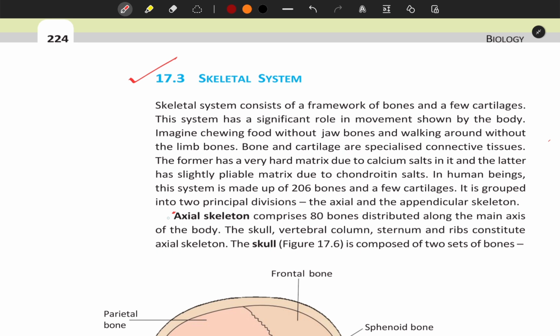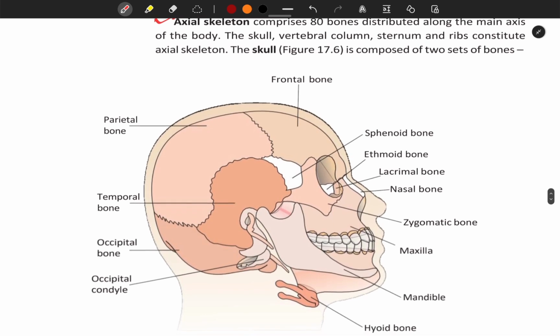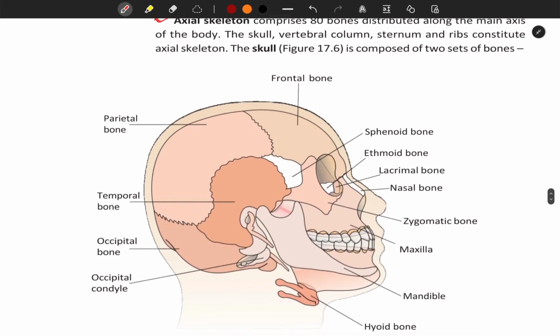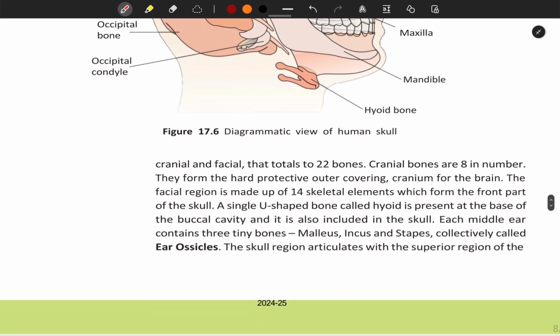It is grouped into two principal divisions, the axial and the appendicular skeleton. The axial skeleton comprises 80 bones distributed along the main axis of the body. The skull, vertebral column, sternum and ribs constitute the axial skeleton. The skull, as shown in figure 17.6, is composed of two sets of bones, cranial and facial, that total 22 bones. Cranial bones are 8 in number. They form the hard protective outer covering, the cranium, for the brain. The facial region is made up of 14 skeletal elements which form the front part of the skull.